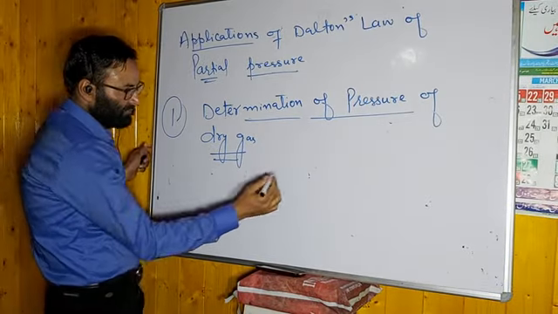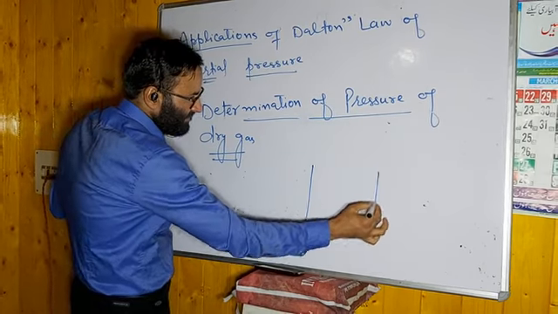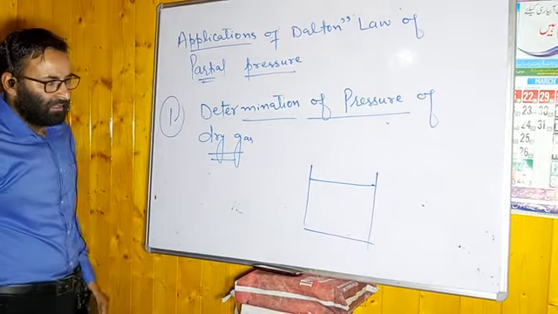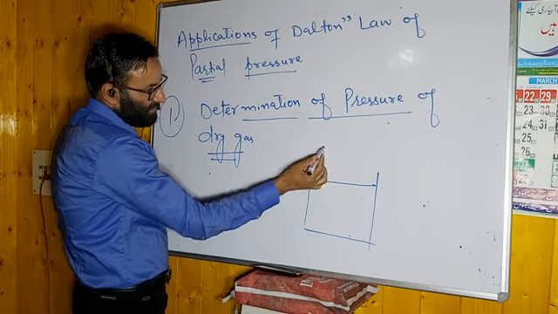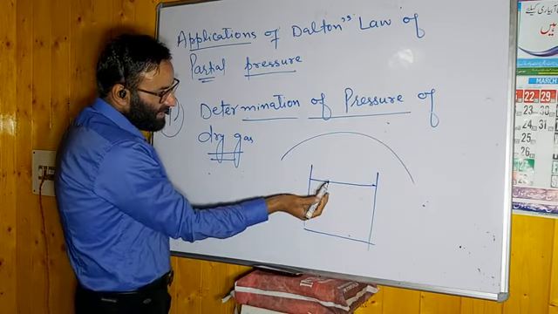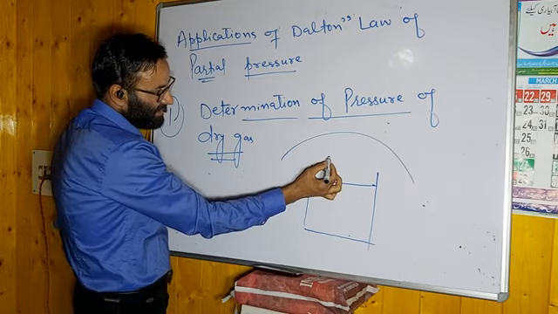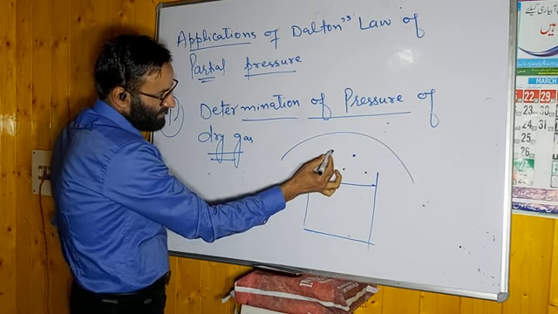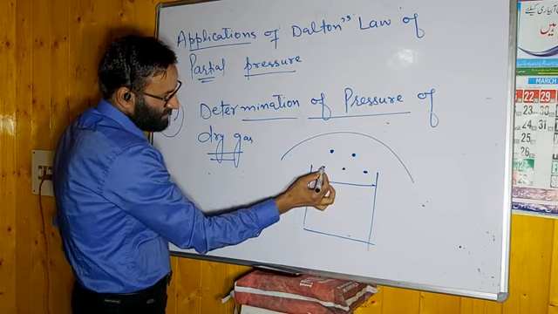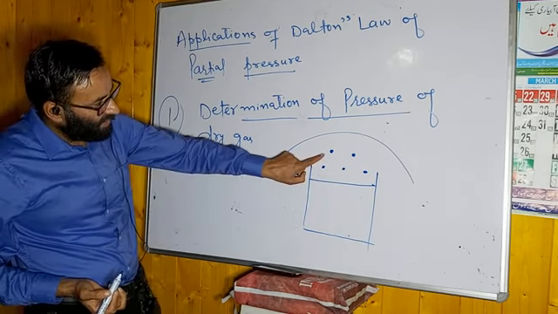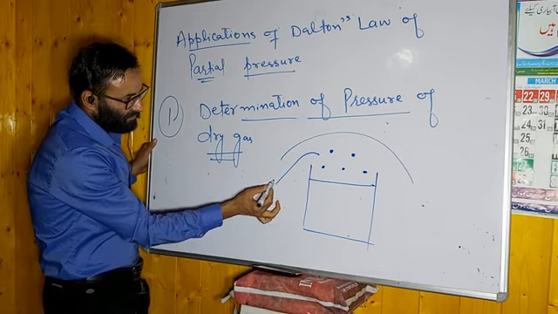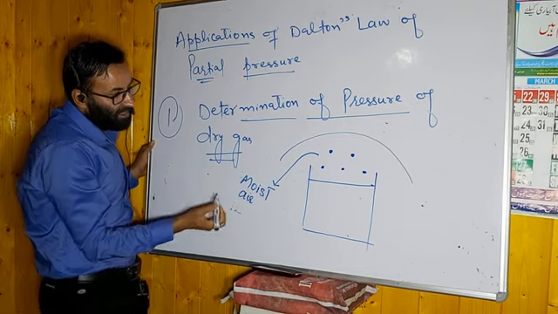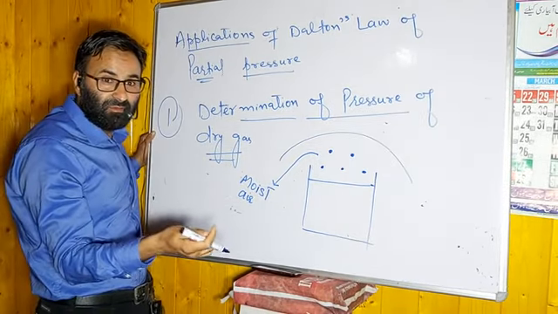Dear students, to understand this, for example, you have a liquid sample. Let us say we have a liquid sample. Remember this point. And let us say it is in contact with air. The air above this liquid surface, let us say these are air molecules, gas molecules. The air above this liquid will be moist air. What does moist air mean? It means that it is saturated with water vapors.